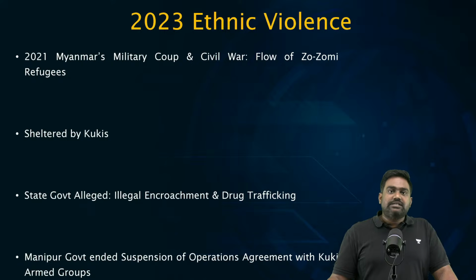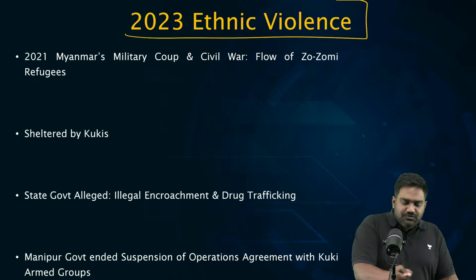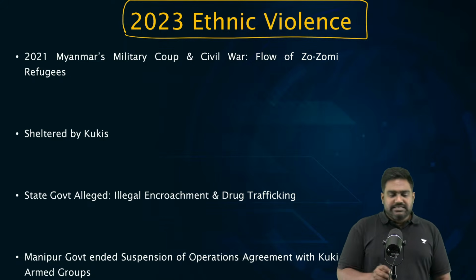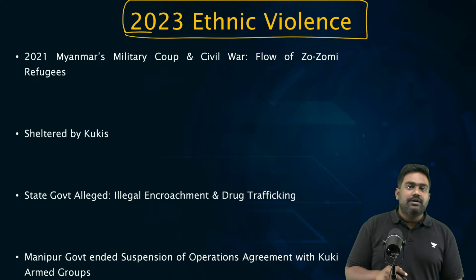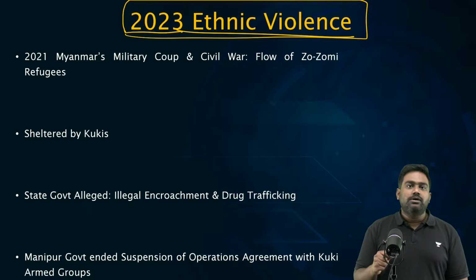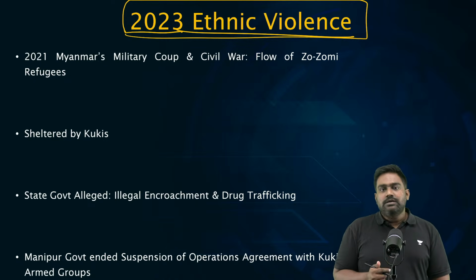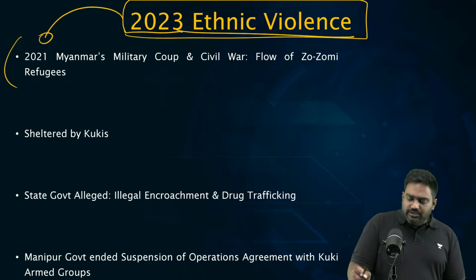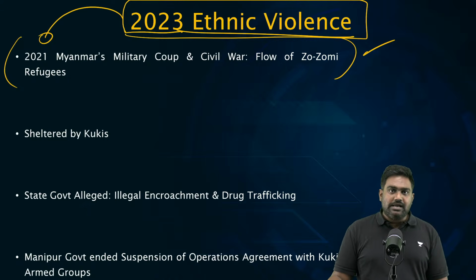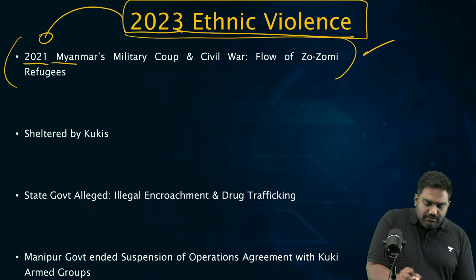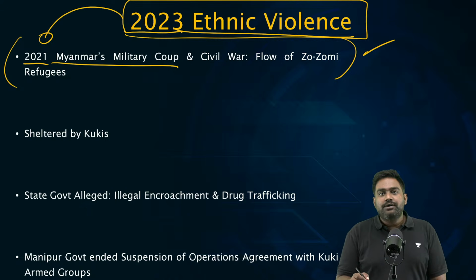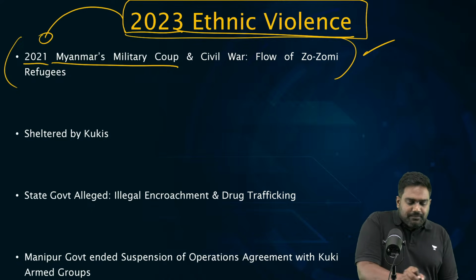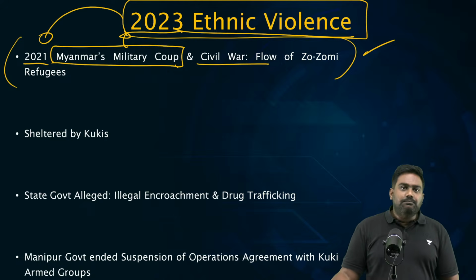But what really bothers India now is the latest phase of violence which has erupted since May 2023. So, what is this violence all about? What was the trigger, the root cause? See, in many ways, it is connected to what happened in Myanmar, in the neighboring country. In 2021, Myanmar descended into a civil war. Myanmar's military regime did not allow for the elections to be completed.